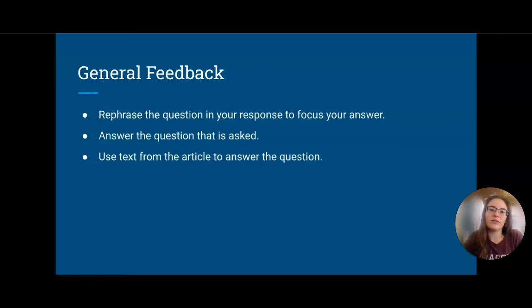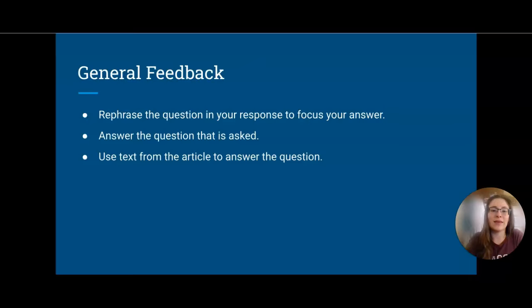First, rephrasing the question that was asked in their response can help focus their answer, making sure that we are staying on task. This will help us accomplish number 2 on how to improve, and that is answering the question that is asked. You can't just come up with your own answer, as much as it is comforting to try and write something just because you know it. Please only answer the question that is asked. That way you can see whether you have answered the question or not.